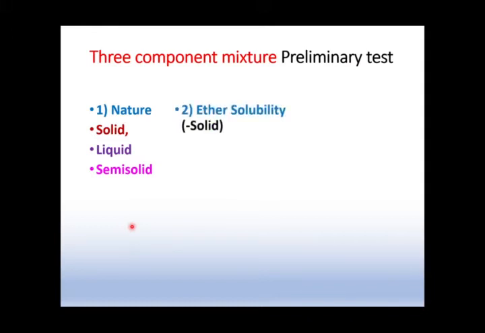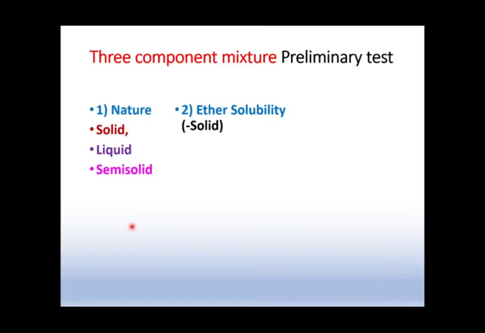The next preliminary test is ether solubility. As we are doing the whole experiment in ether, checking ether solubility is very important and crucial for our analysis. If we have a solid, of course we are going to check the solubility. For liquids we don't need any kind of solubility test, but of course we will get a ternary mixture which is miscible in the ether.